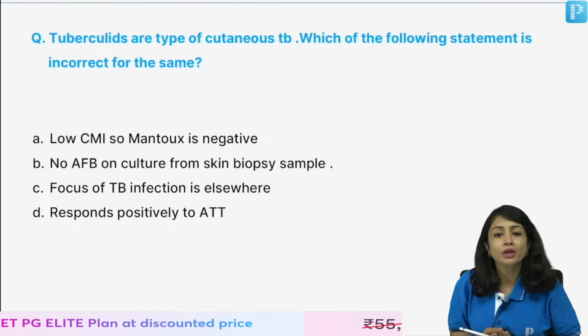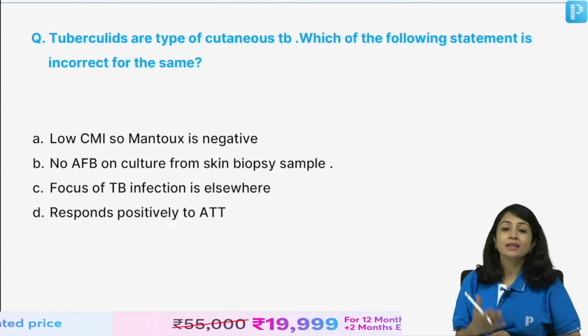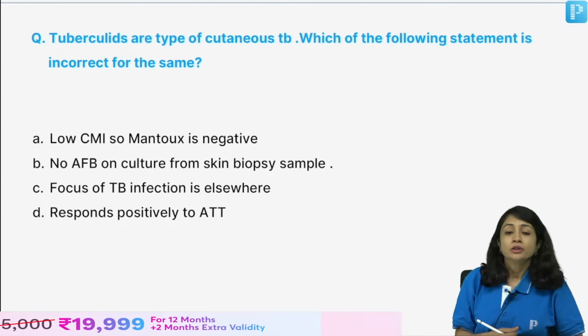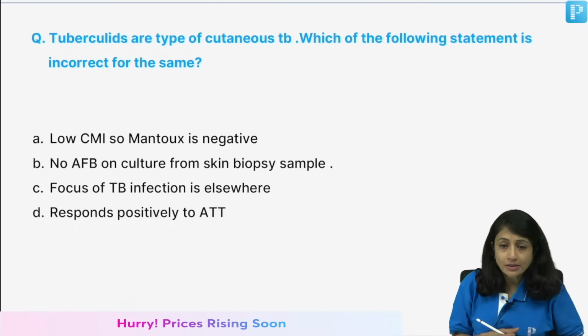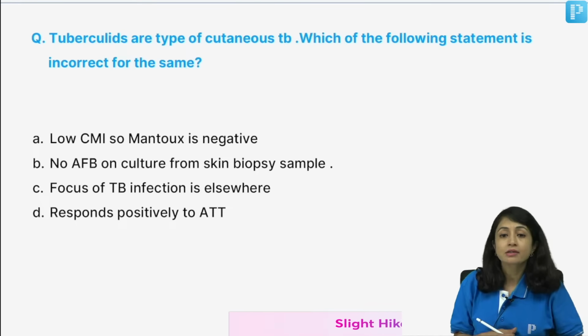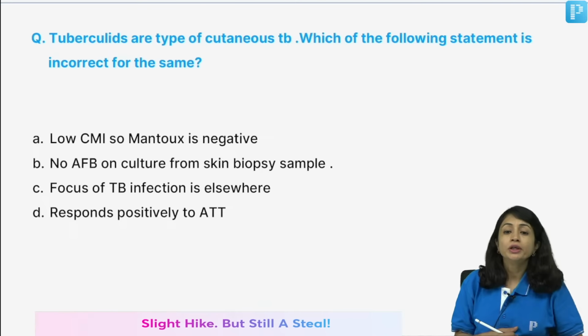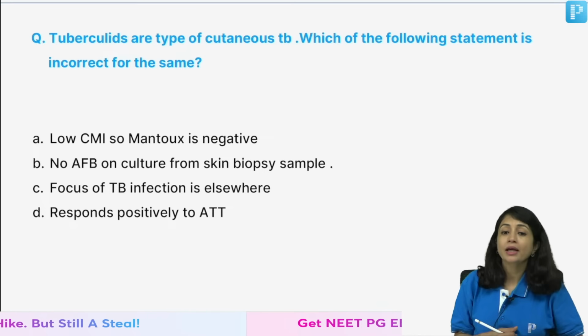Tuberculids are a type of cutaneous TB. Which statement is incorrect for these? So, we all know tuberculids are a form of cutaneous TB. They are more of a hypersensitivity reaction to the persistent bacilli in the body.